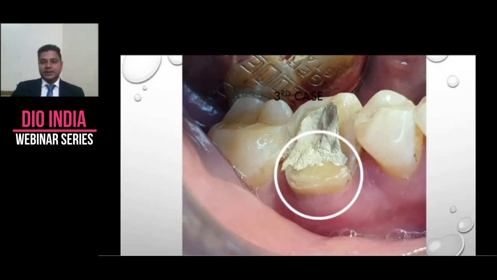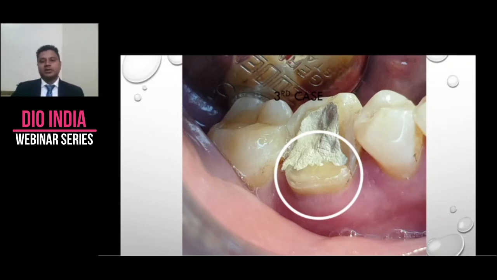And this is the third case, again a mandibular molar. This guy, we did endo for him, and when the pain went away, he also just went away. So one fine morning he called me up and said, "Doc, whatever you did to my tooth, the pain is back." So I called him in, and I see my temporary, and he didn't even get his final restoration.